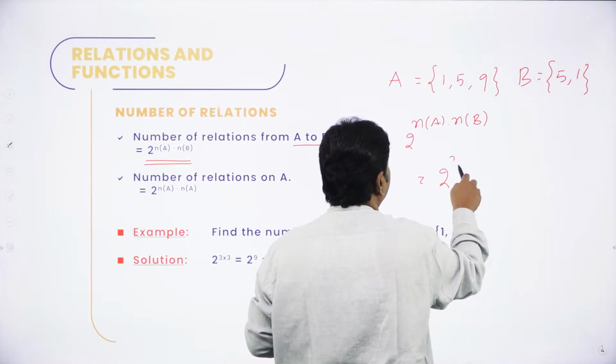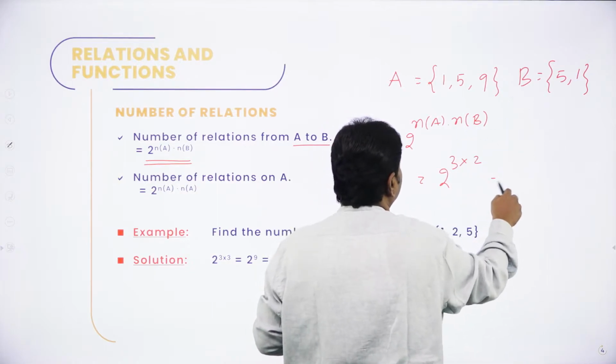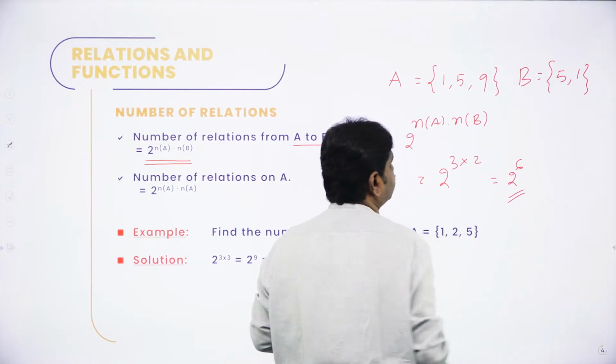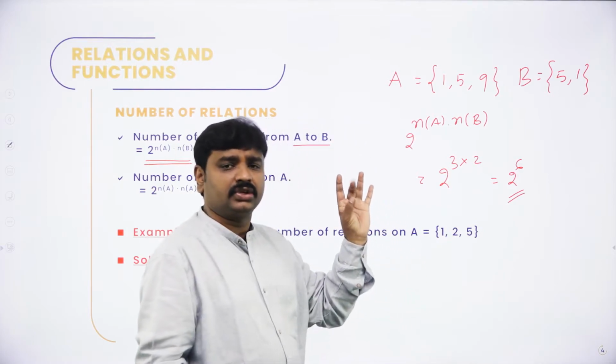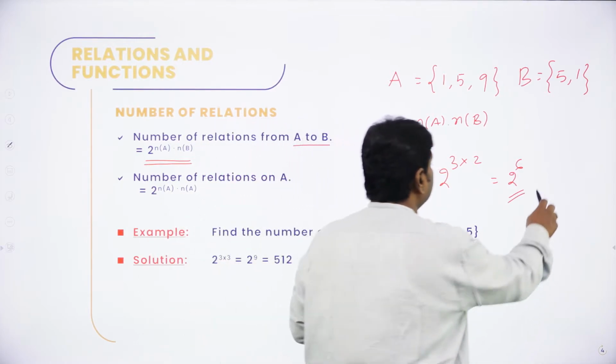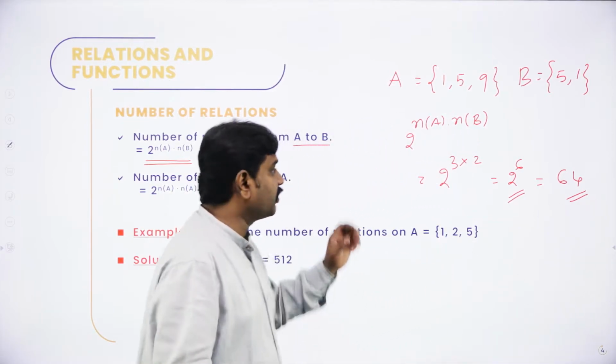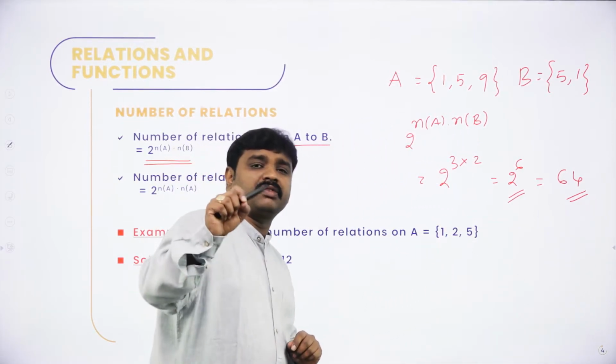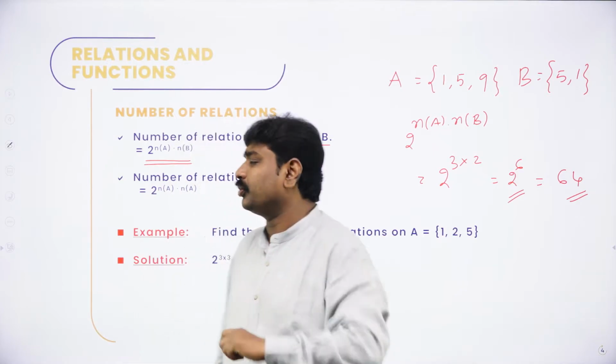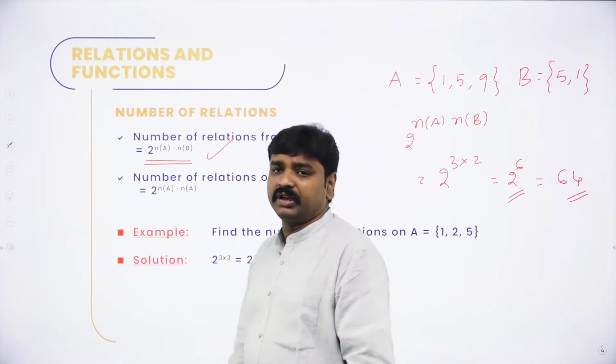In A how many elements? We have 3. In B how many elements? We will have 2. So 2 power 6. 2 twos are 4, 2 fours are 8, 2 eights are 16, 2 sixteens are 32, 2 thirty-twos are 64. 2 power 6 is 64. 64 relations are possible from A to B. So what is the number of relations from A to B? It is 2 power n(A) into n(B).